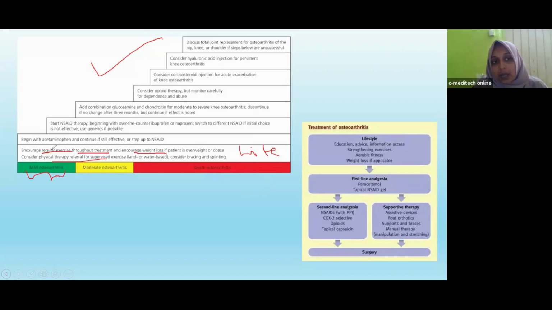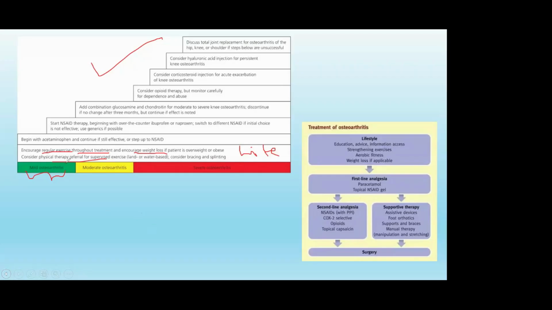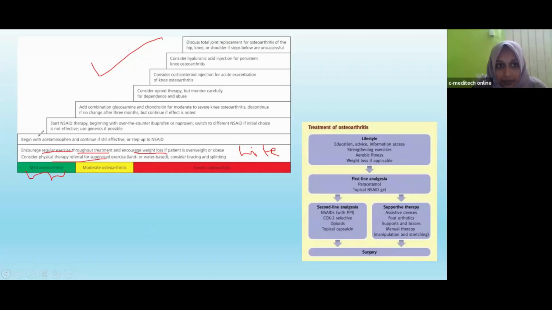In the second step, we will start the treatment with medication. Which is the first line agent used in osteoarthritis? Acetaminophen. Yes, we will consider acetaminophen. If the pain does not subside, if it is not effective and the patient is not responding to acetaminophen, then we can consider NSAIDs like ibuprofen and naproxen.